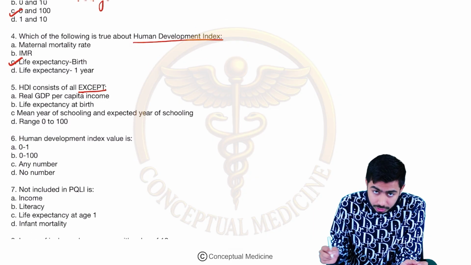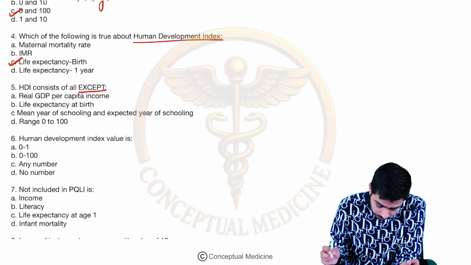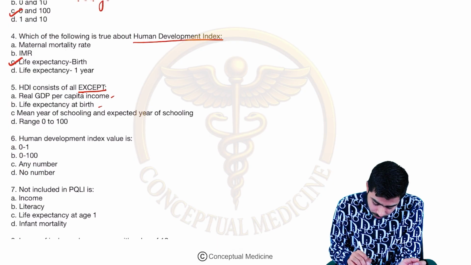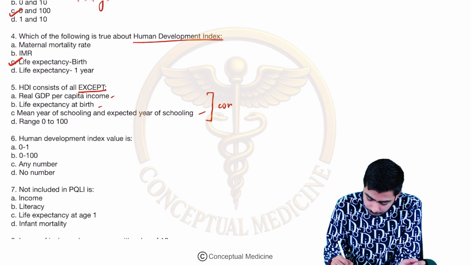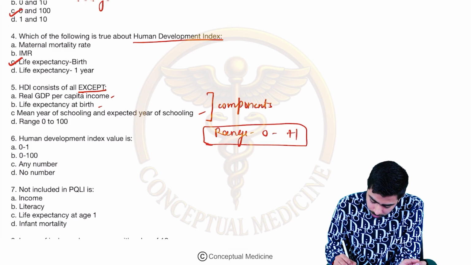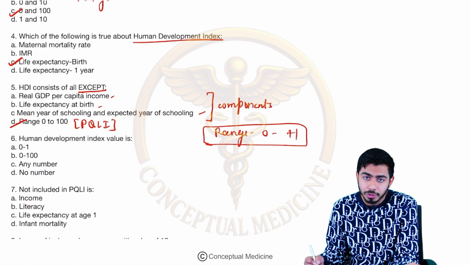Remember, except, this is a very dangerous word. So over here, real GDP per capita income, yes it was. Life expectancy at birth, yes; 1 year was PQLI, birth is HDI. Mean year of schooling and expected year of schooling, yes, all three are the components of Human Development Index, and range was 0 to +1. So here the answer became what? 0 to 100? No, it is for PQLI. So this is the answer, because they were asking you except Human Development Index.